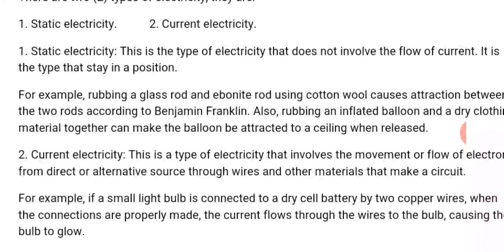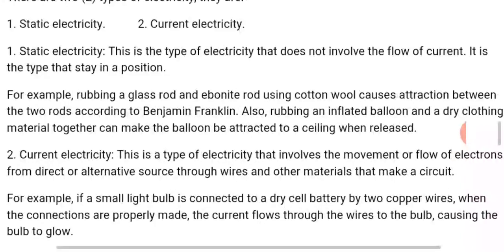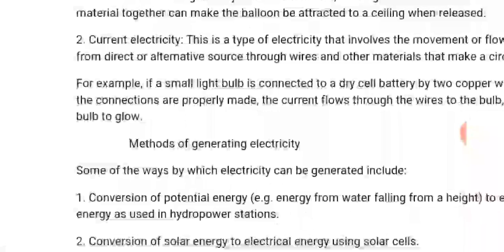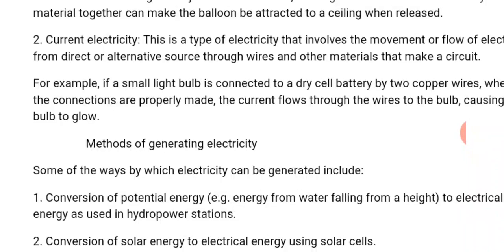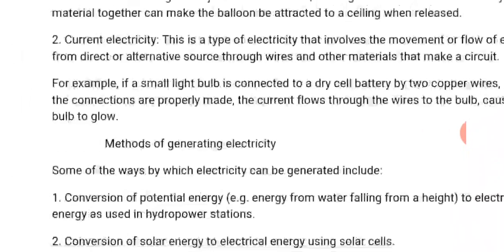For example, if a small light bulb is connected to a dry cell battery by 2 copper wires, when the connections are properly made, the current flows through the wire to the bulb, causing the bulb to glow. That is, it makes it light up. That's an example of current electricity.